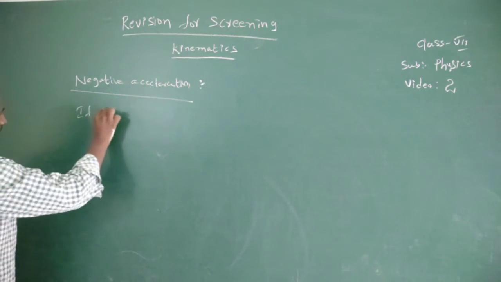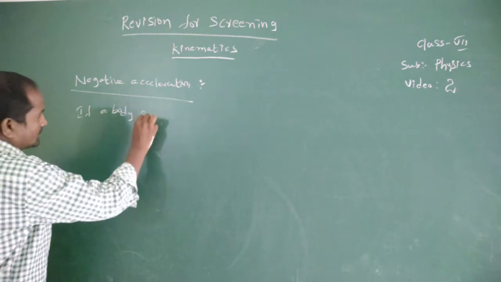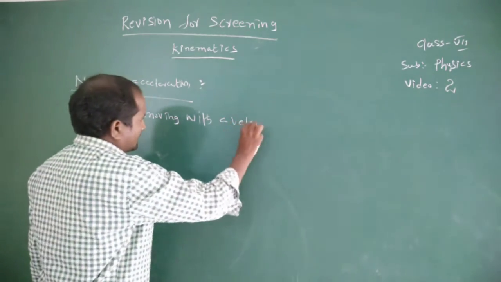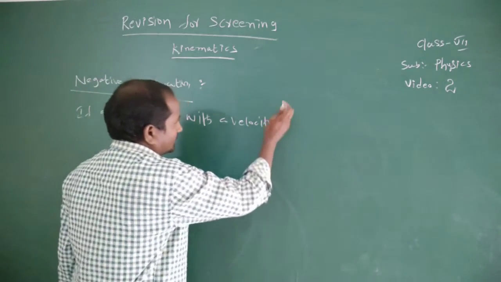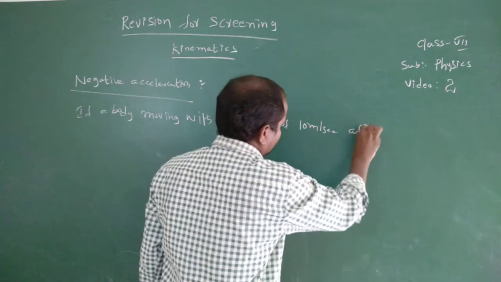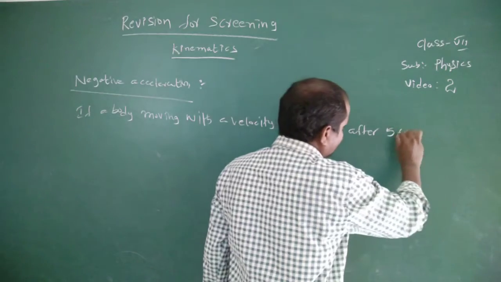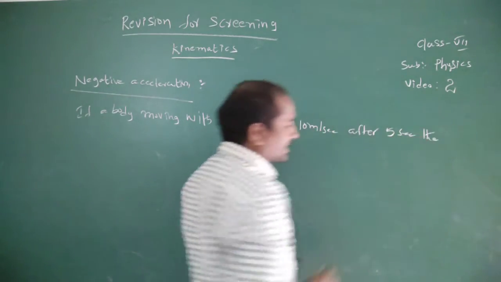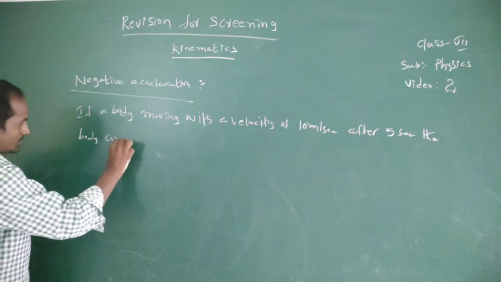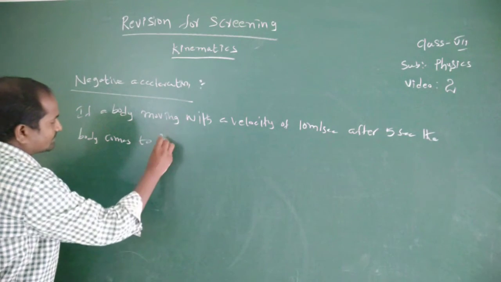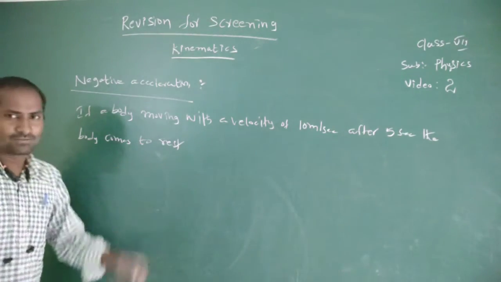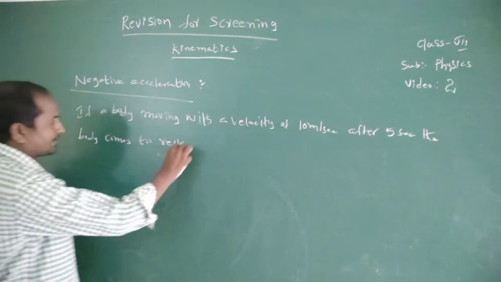Listen, if a body moving with a velocity of 10 meters per second, after 5 seconds the body comes to rest because we are applying some amount of force. Okay, comes to rest. Then find the acceleration.